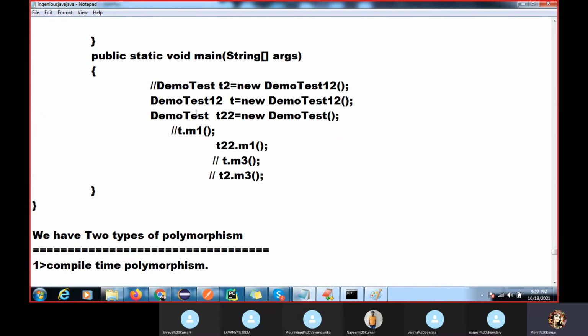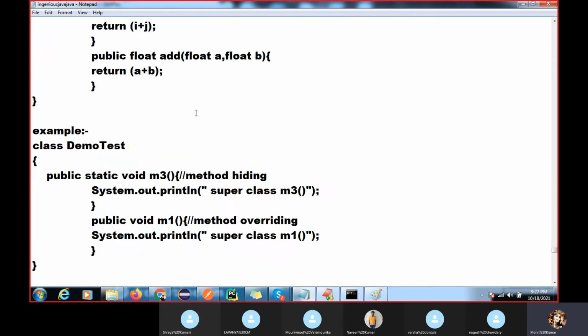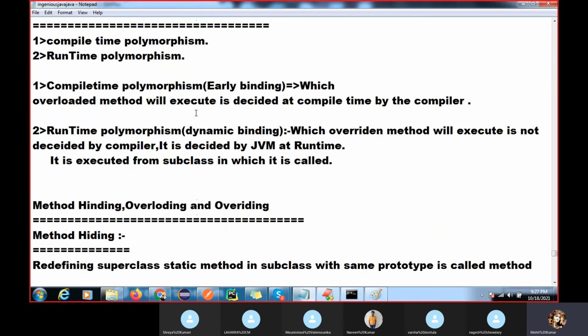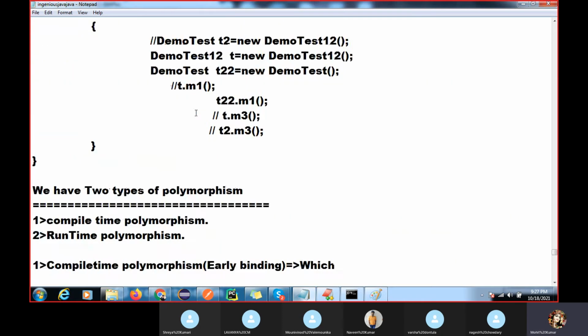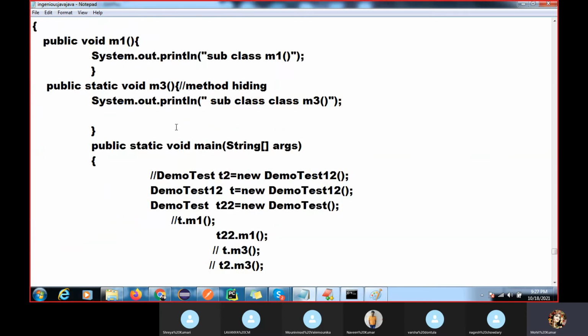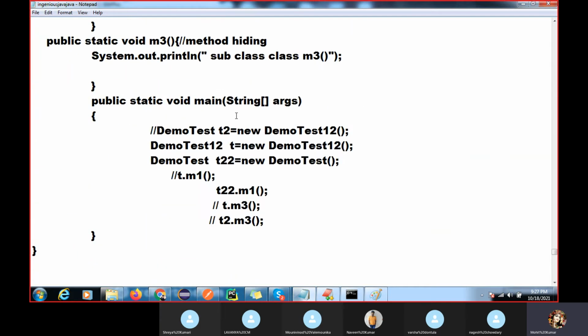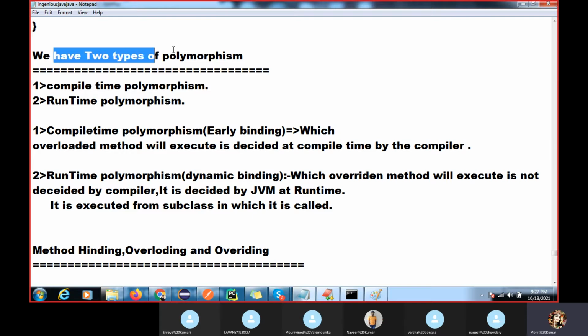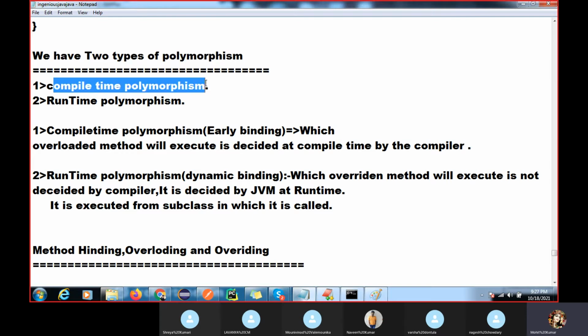So here I was discussing where it is. This is the example I have already given to you guys. We have two types of polymorphism: compile time polymorphism and runtime polymorphism.